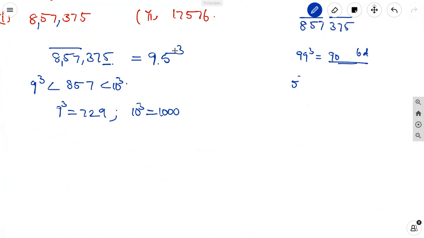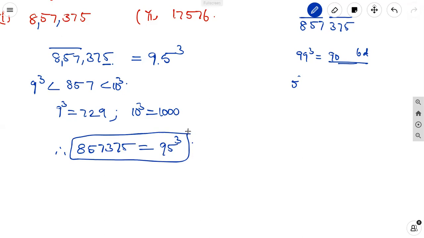Exactly, it is correct after multiplication: 95 into 95 is 9025, into 95, that is equal to 8,57,375. Therefore, 8,57,375 is equal to 95 cube. It is through estimation.